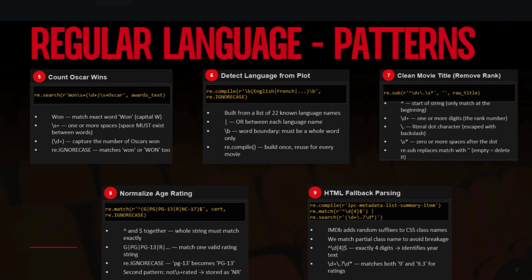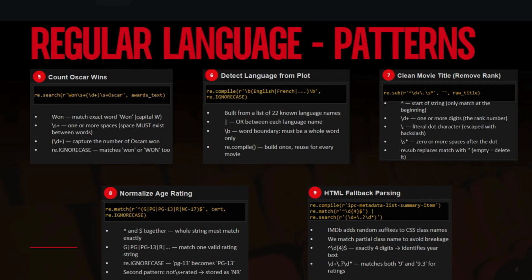And then for the clean movie title, we scrape the IMDb top 250. They use the title with the ranking, like ranking 1, ranking 2, something like that. So we need to clean this title. That is why we also use the regular expression to clean this one.